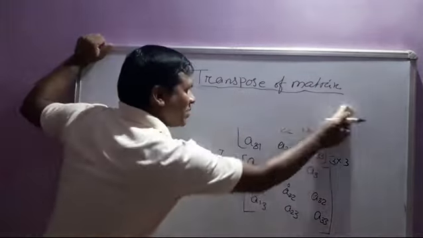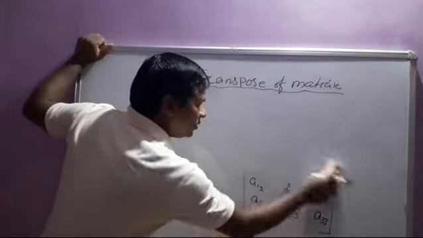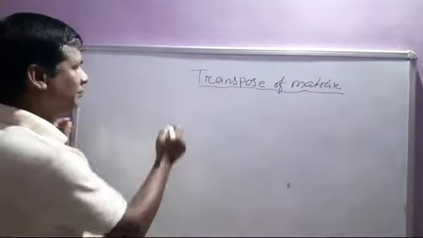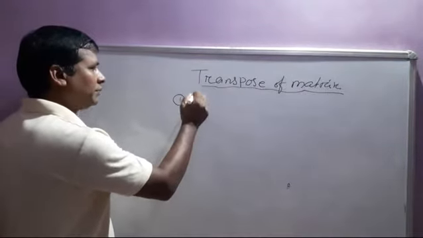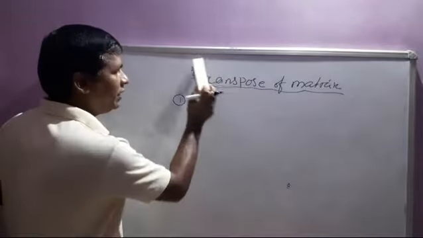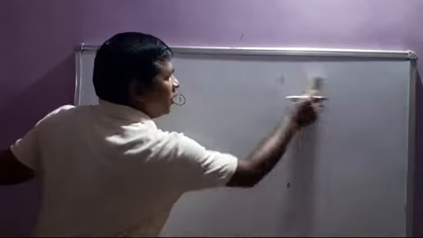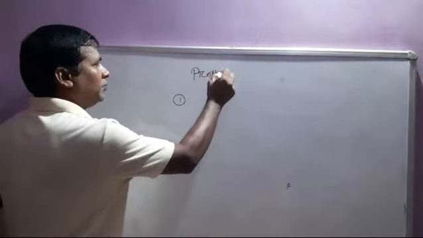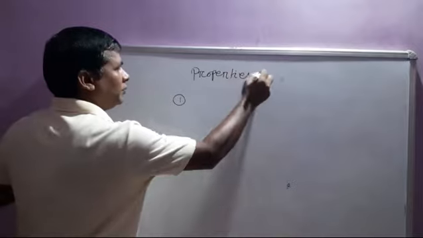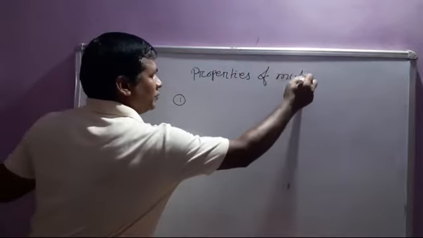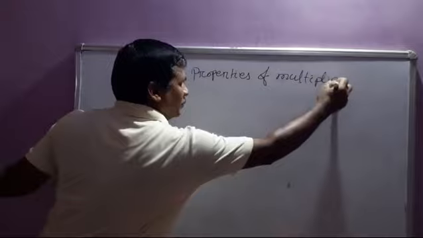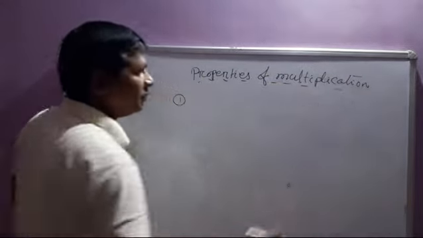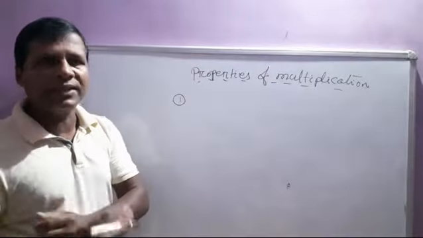Now, let us discuss the properties of multiplication. Number one, first remember the properties of multiplication.